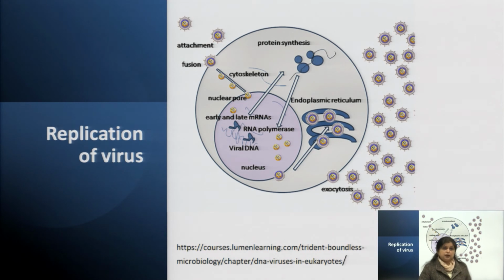After that comes the replication of virus. Now, how do viruses actually replicate? As I told, a virus will not replicate outside the living cell, it will replicate inside living cells. As you can see in this diagram, first these are the viruses present within the environment, but they will not replicate outside the living cell. They will first attach, and fusion will take place with the living cell. This is a living cell. When they get fused with the living cell, what will happen?